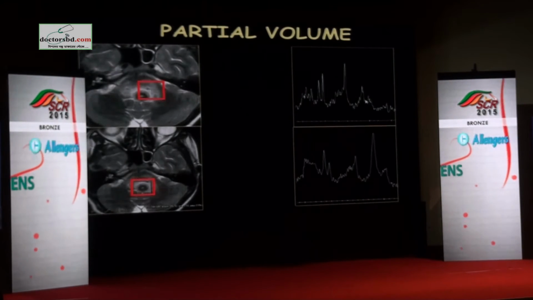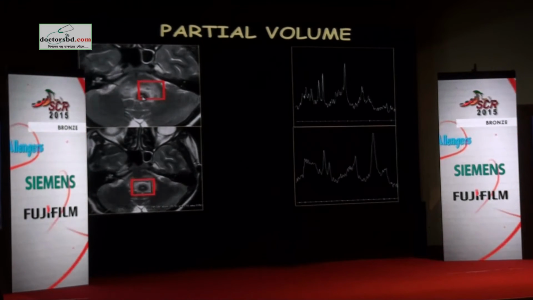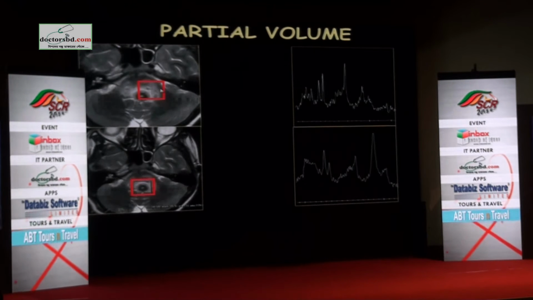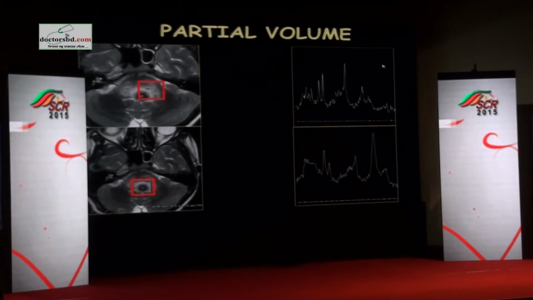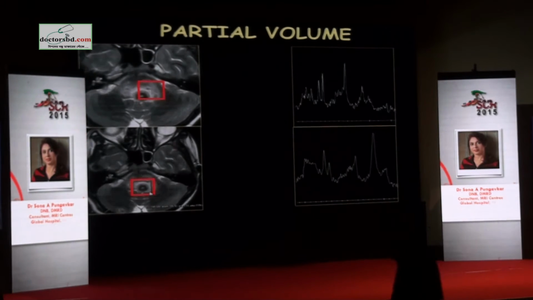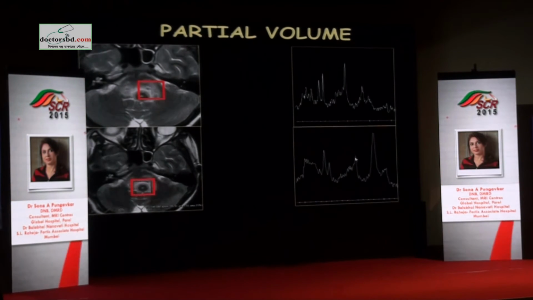So here the lipid lactate is less, as we know only a small part. This is a tuberculoma actually. A small part of the tuberculoma is included. And major portion is edematous normal parenchyma, and so you have preservation of neurons. But here if you see, the major portion is the lesion, so there is reduction in NAA, and we have included all the caseated portion, so we have a lot of lipid lactate here with some elevation of choline.